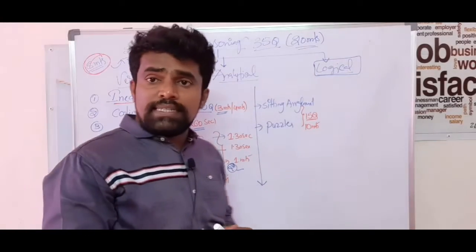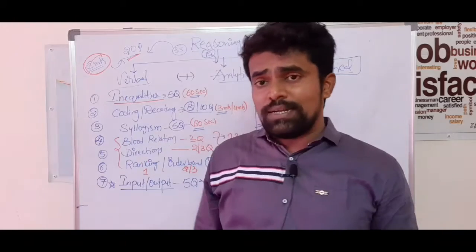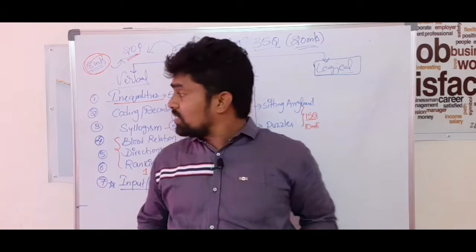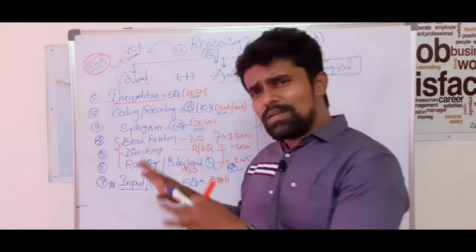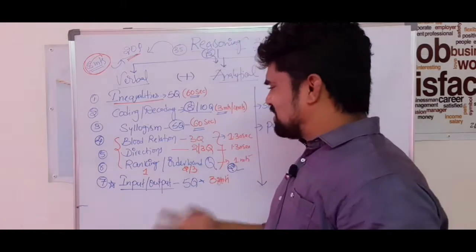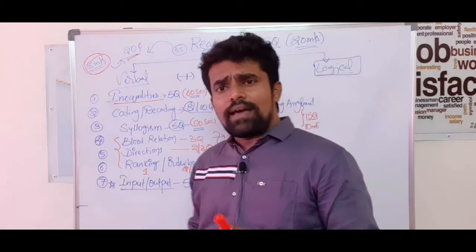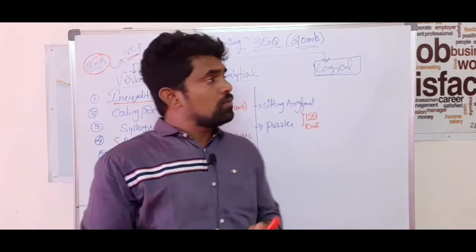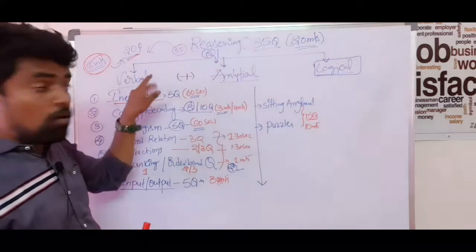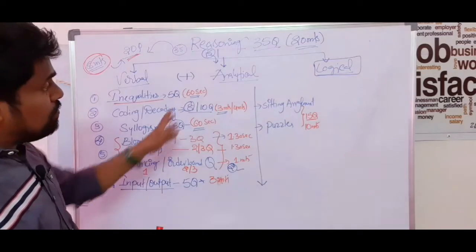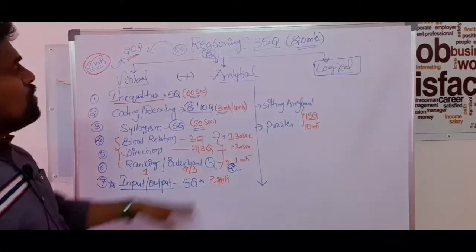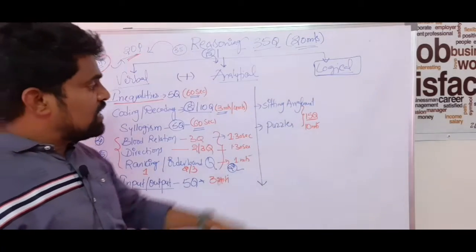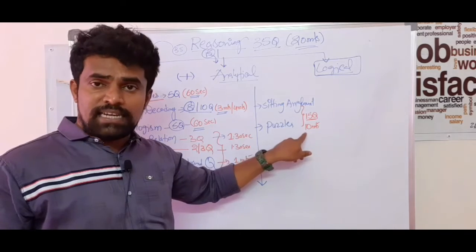In verbal reasoning, for most of the concepts you don't need pen and paper. You can bubble the answer by just working it out mentally, like inequalities, coding decoding, blood relations, directions, ranking and order based questions. So 8 minutes is enough to complete all these 20 questions. Next, come to the analytical. Here we have 15 questions left over, and 12 minutes left, and we have to complete these 15 questions in less than 10 minutes.